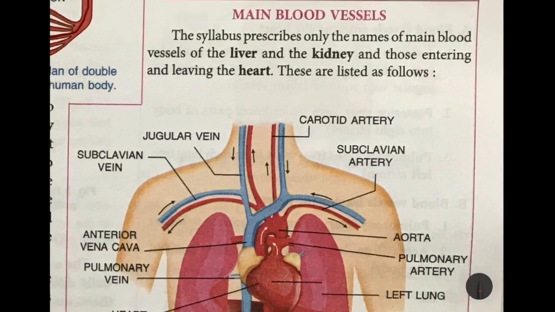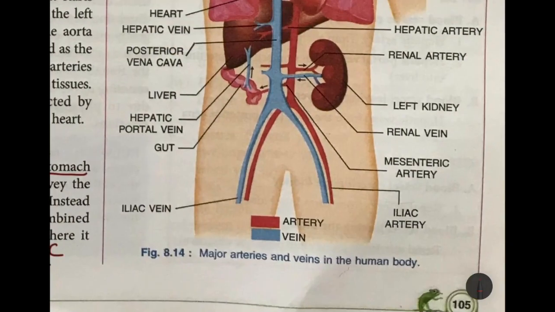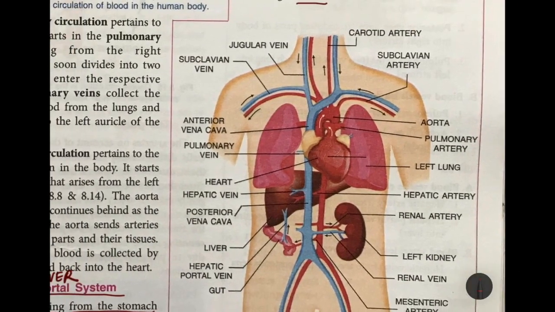Now, in the ICSE syllabus, remember children, you have to know the names of the blood vessels of the liver, hepatic, kidney, renal, and those entering and leaving the heart. So you can see here, artery means away from the heart, it carries oxygenated blood. Hepatic means going towards the liver.